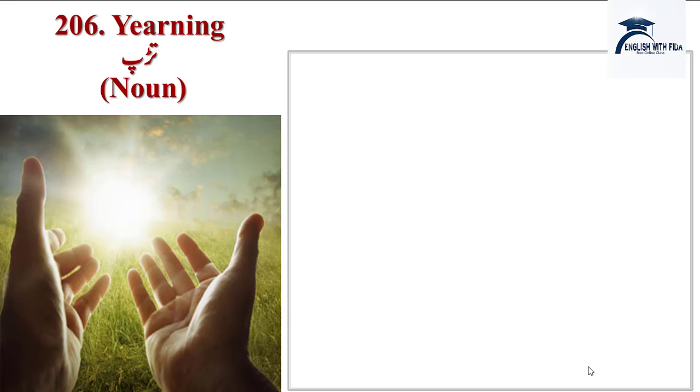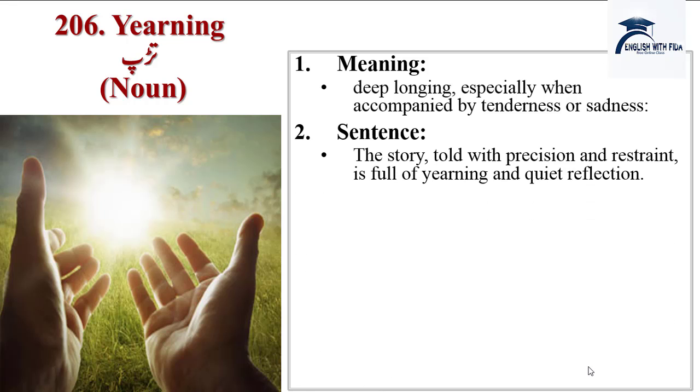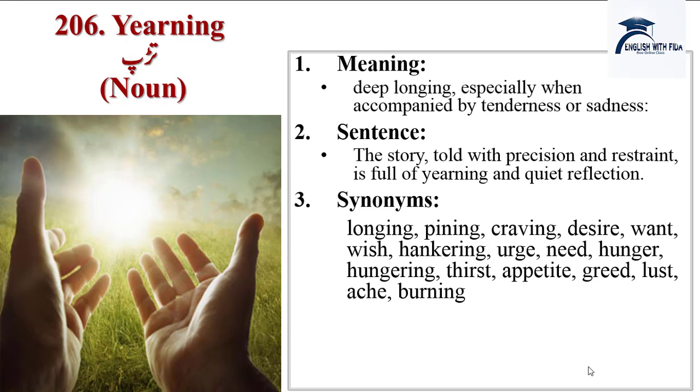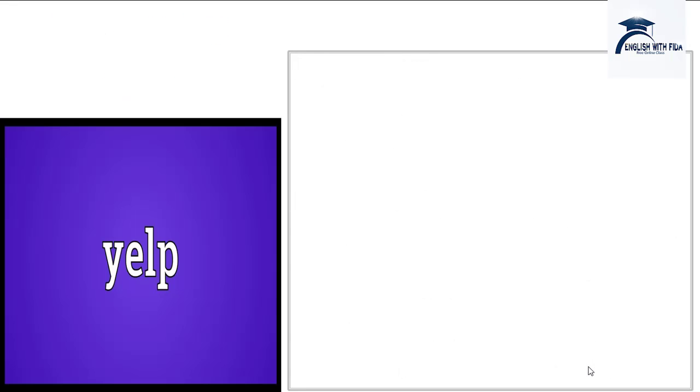Next word is yearning, tarap, dua, khwahish, wish. Meanings are deep longing, especially when accompanied by tenderness or sadness. Sentences: the story told with precision and restraint is full of yearning and quiet reflection. Synonyms are longing, pining, craving, desire, want, wish, hankering, urge, need, hunger, hungering, thirst, appetite, greed, lust, ache, burning. Antonyms are disinterest, dislike, distaste, hate, hatred, indifference, satisfaction.